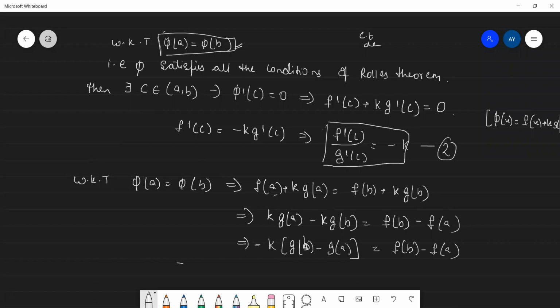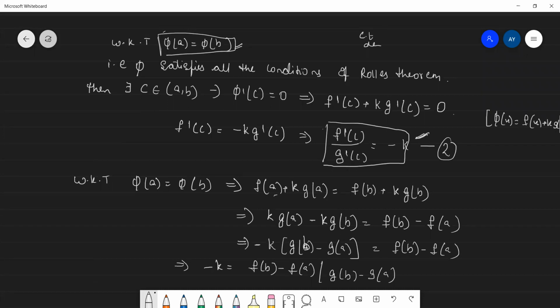Now, minus k is equal to (f of b minus f of a)/(g of b minus g of a). And what is minus k from equation 2? It is f'(c)/g'(c).